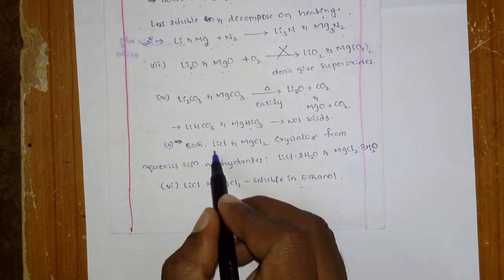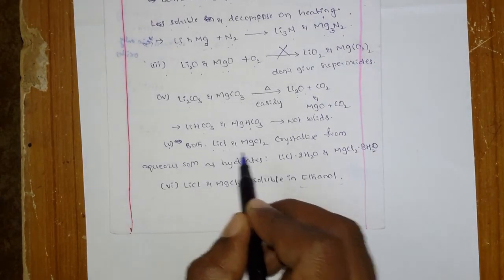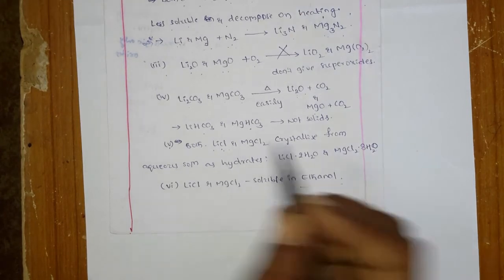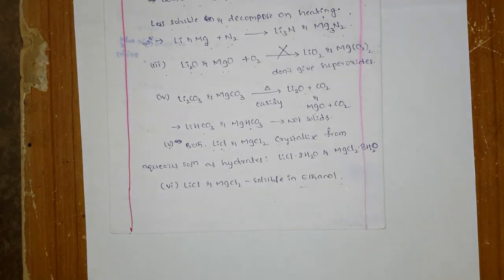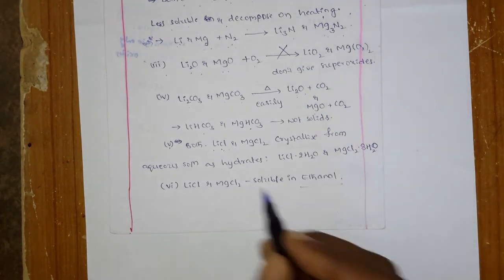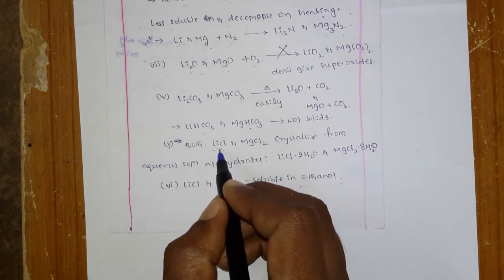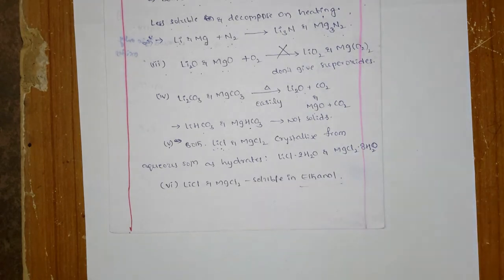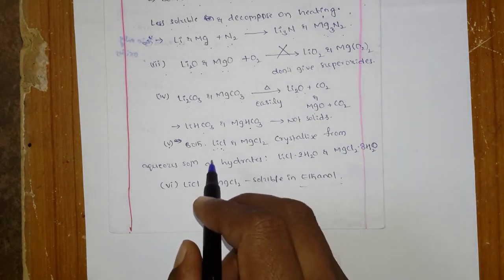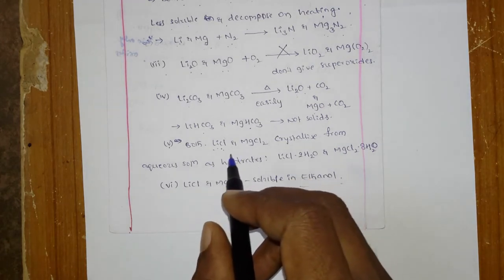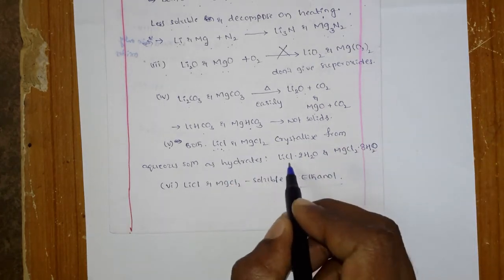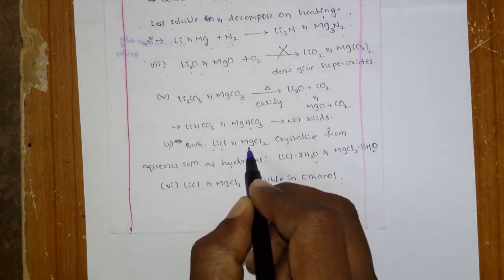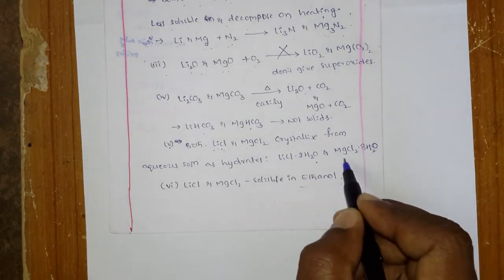And come to lithium chloride. Generally lithium chlorides are covalent in character, so they cannot dissolve well in water. And not only that, because of the high hydration enthalpies, lithium chloride is available in the hydrated form. Okay, what did we study earlier? Since lithium has high hydration enthalpies, it is always available in nature in the hydrated form. Similarly, magnesium chloride is also available in the hydrated form.